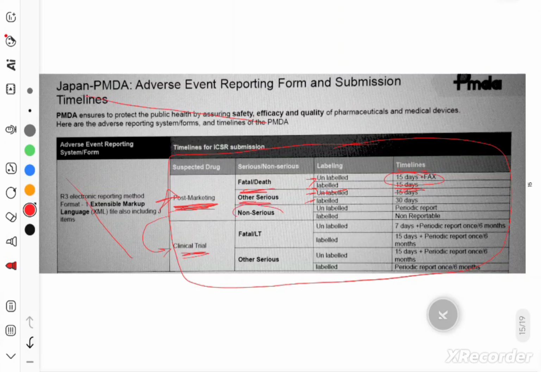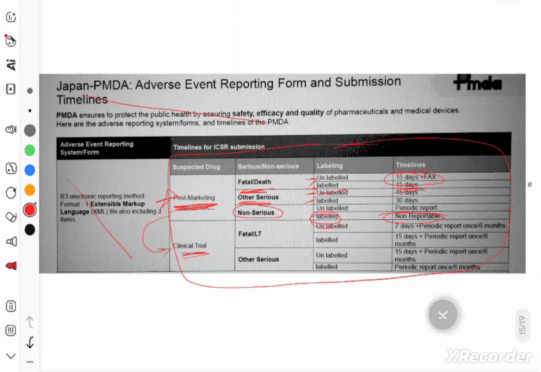For non-serious cases, just remember this, for non-serious labeled event, all right, it is non-reportable. It means do not report to the regulatory authority. There is no need to report because that particular event was first of all non-serious, it was not meeting any of the 6 seriousness criteria, and apart from that it was also labeled in the CCDS. So it was already mentioned by the pharmaceutical company that this event might occur in that patient.